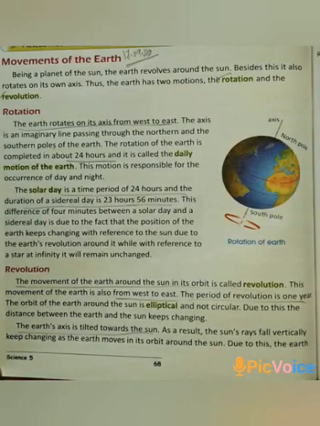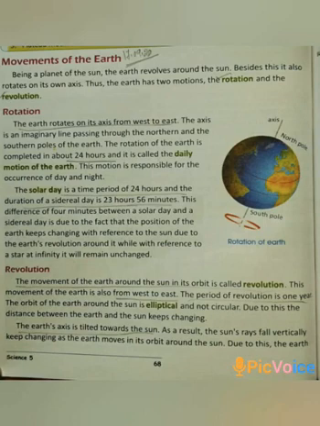Movements of the Earth. Being a planet of the Sun, the Earth revolves around the Sun. Besides this, it also rotates on its own axis. Thus, the Earth has two motions, rotation and revolution. First, we will discuss rotation.